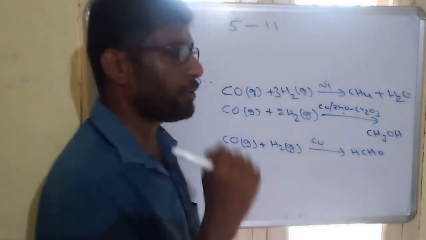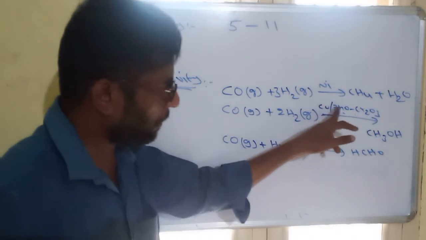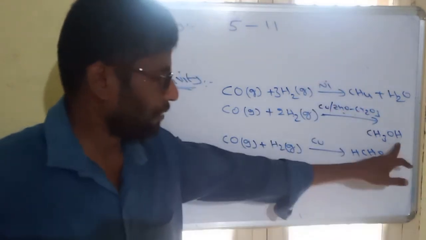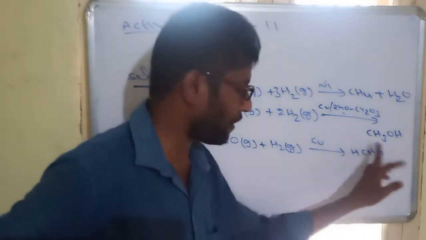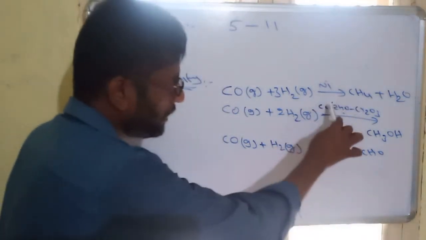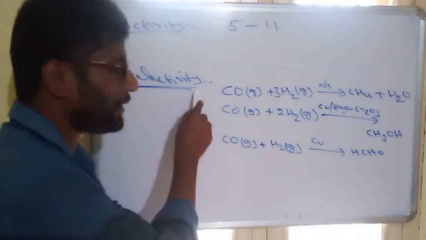But if we are using a nickel catalyst, the product is methane gas. If we are using copper, zinc oxide, chromium oxide, the product is methanol. If we are using copper, the product is methanol, formaldehyde. So, based on the catalyst we are using, the product will change. That is called selectivity.